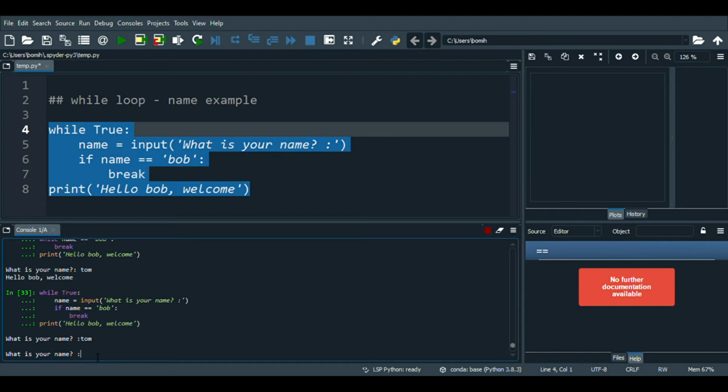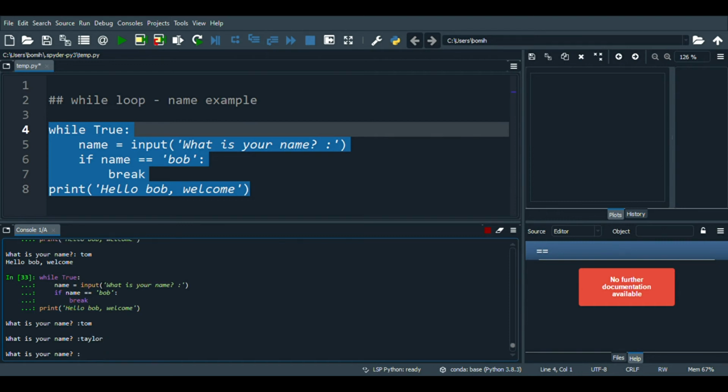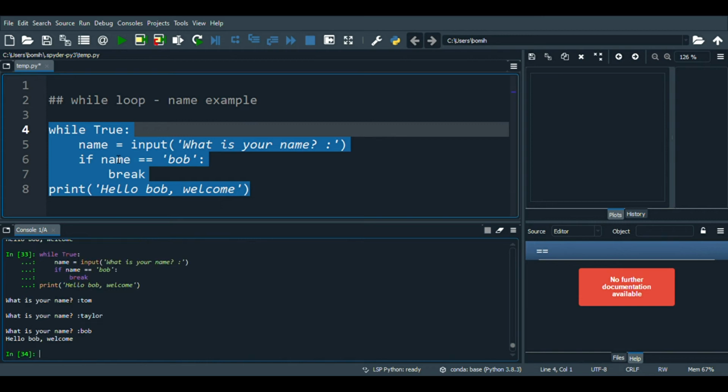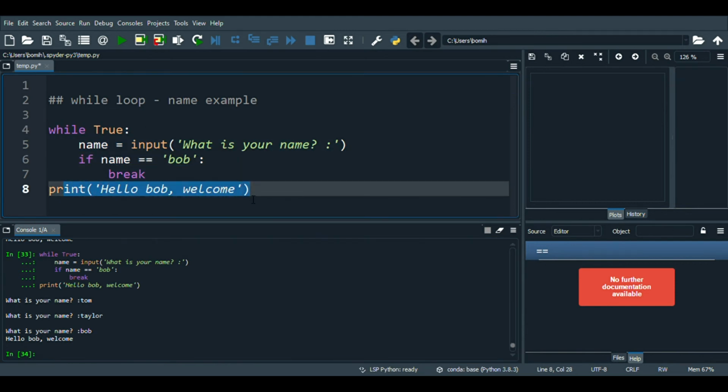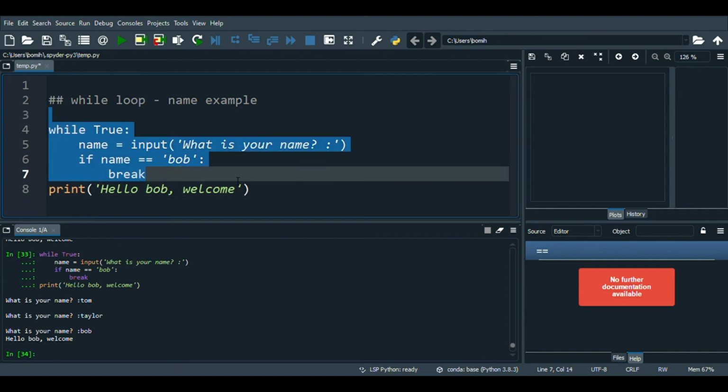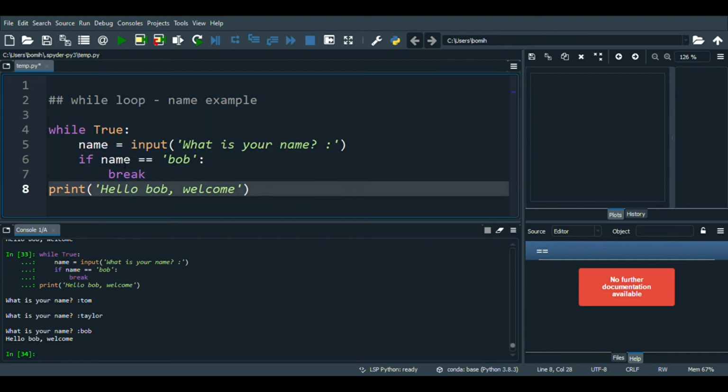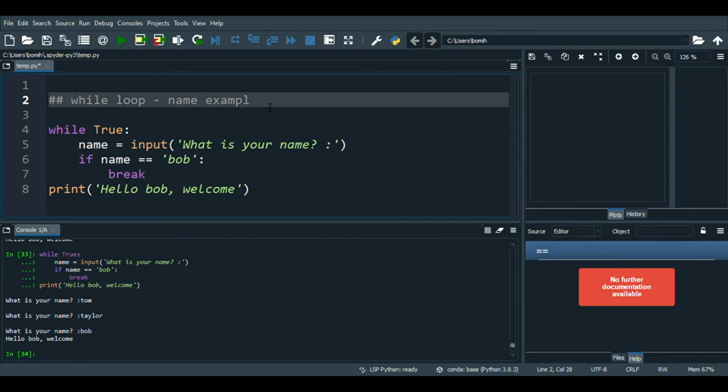So let's try something else again, like Taylor. Again, it's going to keep on asking until it gets Bob, and then once the name Bob is put in, it breaks from this while loop and can go on to the next line. So this is pretty cool. In while loops, there are examples of breaks, and there's also something called continue.